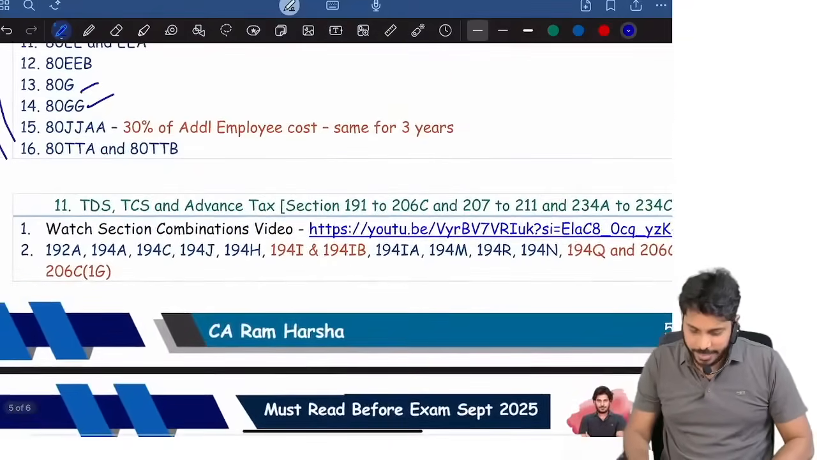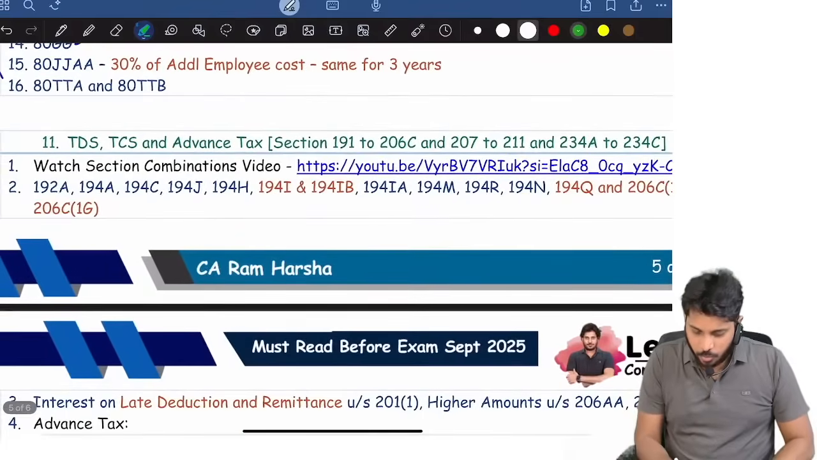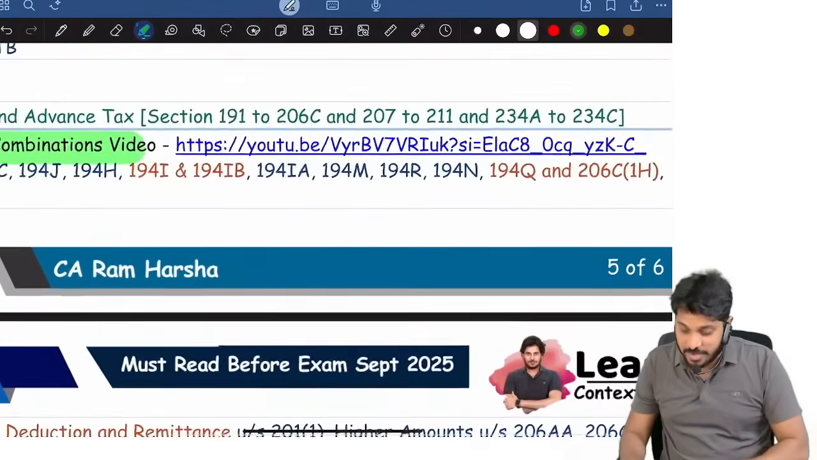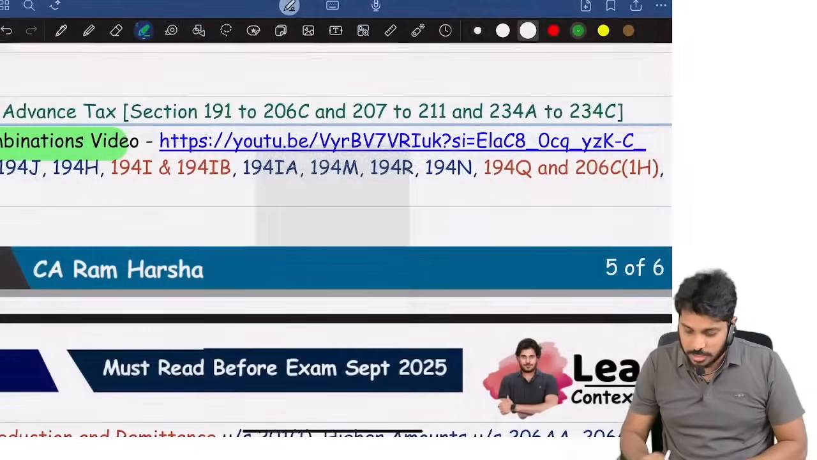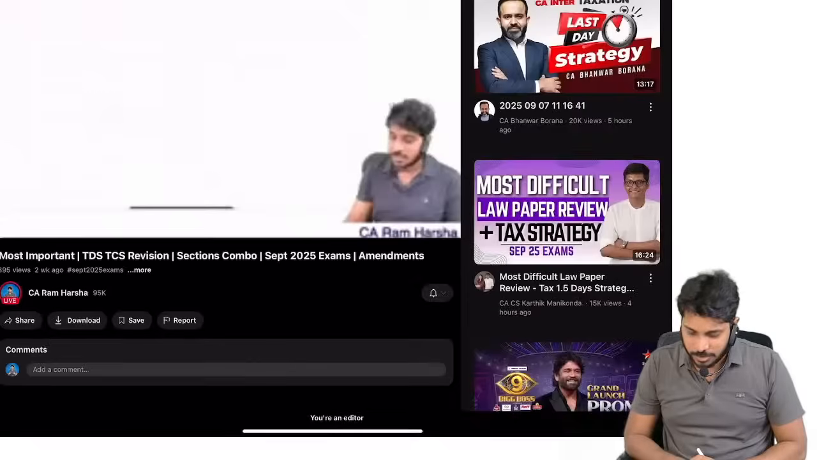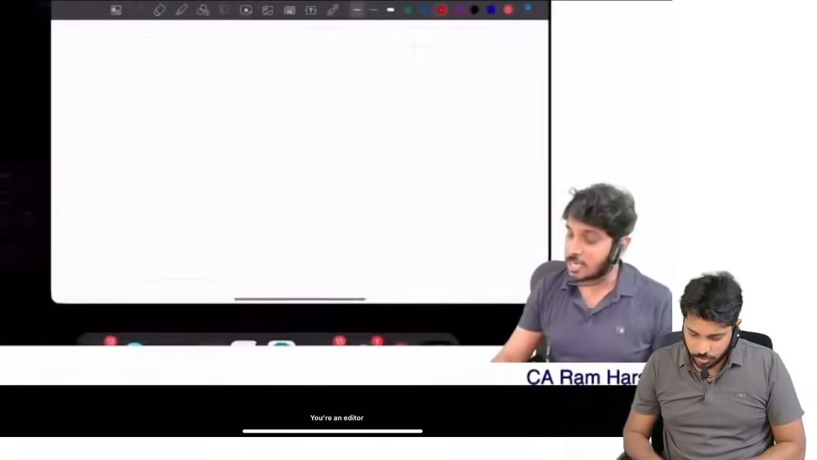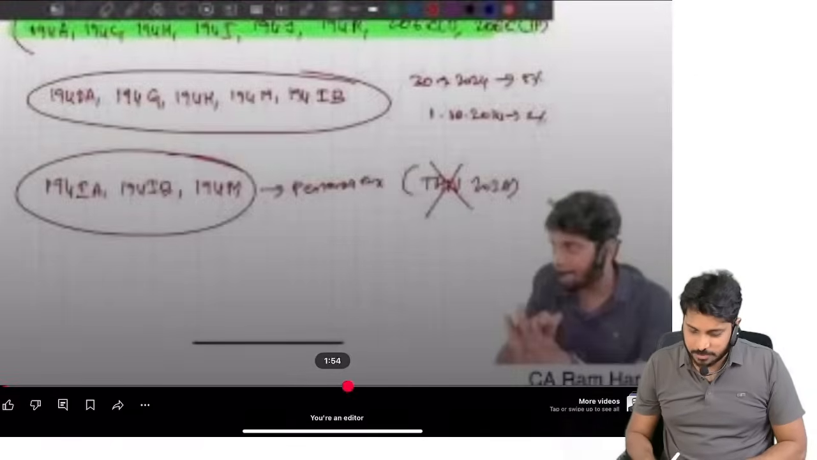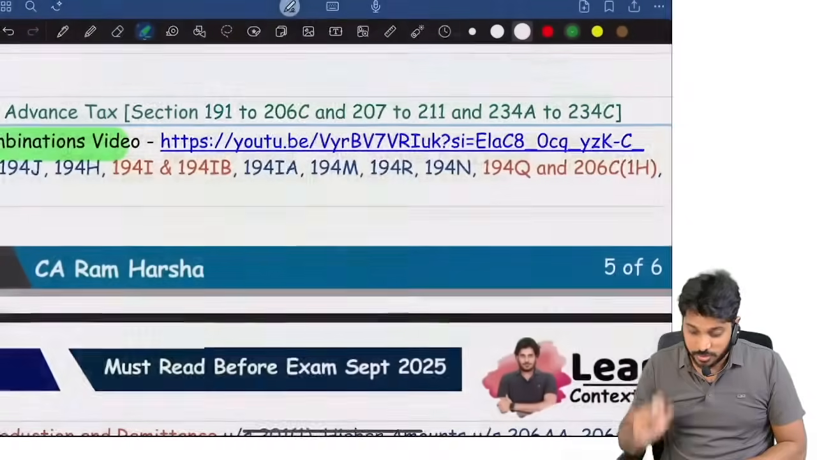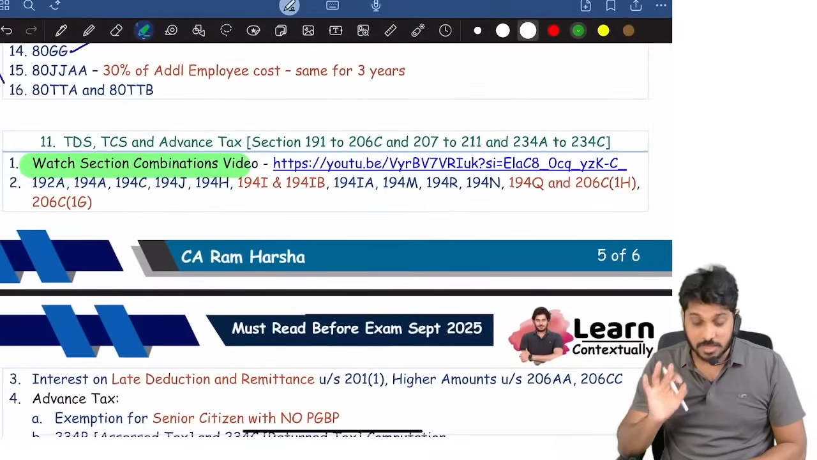Next, in TDS, watch section combinations. In this PDF, I gave a link. You just click this section combinations. You see, a 3 minutes video is there. In this 3 minutes video, there are some section combinations which you need to understand, so that you must read compulsorily without fail.